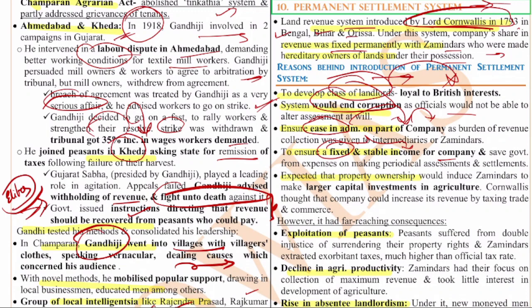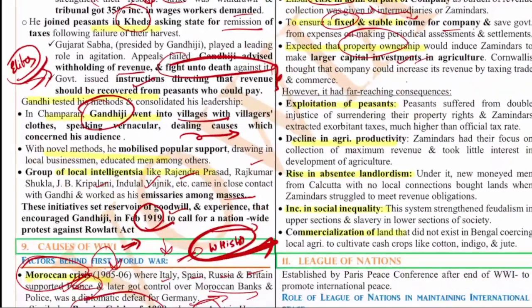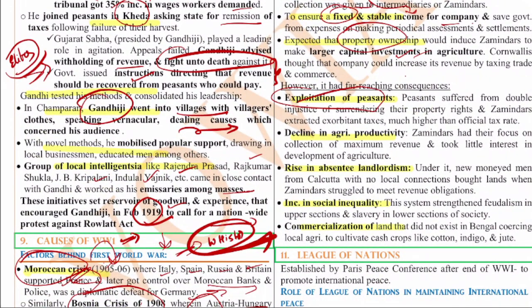And then the next thing is that it was expected that property ownership would induce the zamindar to make larger capital investment, because now it is the responsibility of the zamindar, and the zamindars are responsible for increasing the revenue as well. And also the exploitation of peasants. This is the main consequence. Because this land revenue system had a larger impact on the entire Indian society. If you see the greater consequences, the exploitation of peasants was very common.